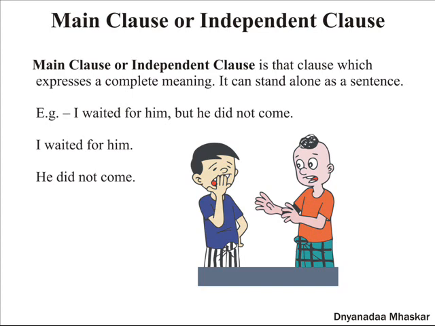So, did you understand? Hence they are main or independent clauses.